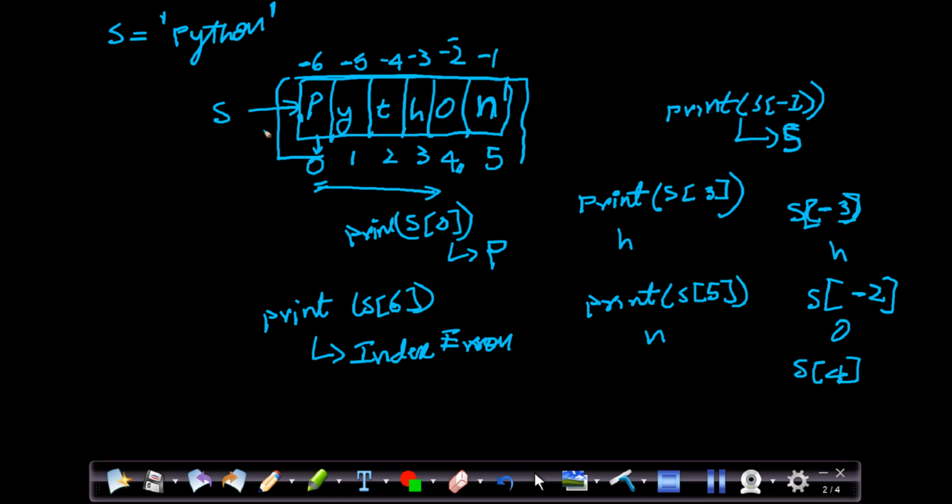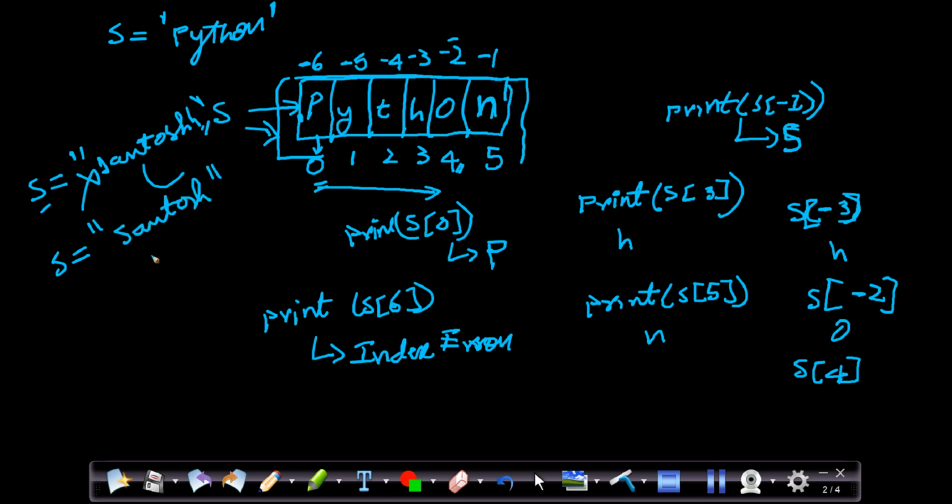So once this is created, you cannot modify this. For example, let's say I want to give S is equal to Santosh, right? But I have made a mistake, or mistakenly I have given 2 H's here. If I want to remove this H, you cannot destroy this H in the name of S. Once it is created in the memory, you cannot edit that. Rather, what we have to do is destroy this, and create a new variable with the new name, the correct name, right? If I want to delete any character in between, I cannot delete that. Python will not support it because this is immutable.